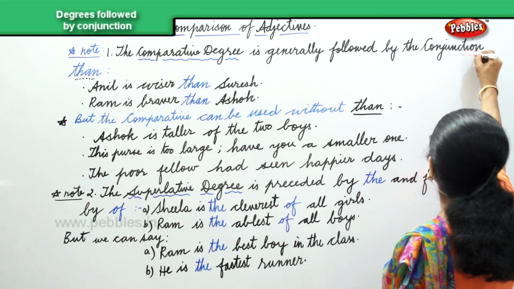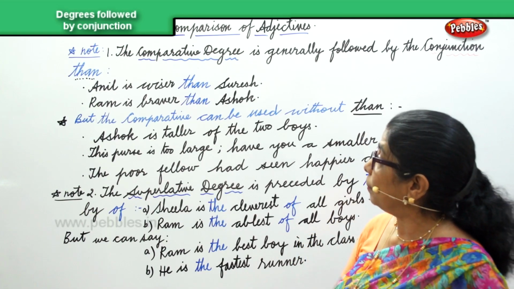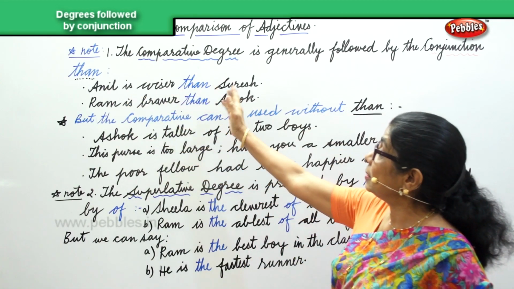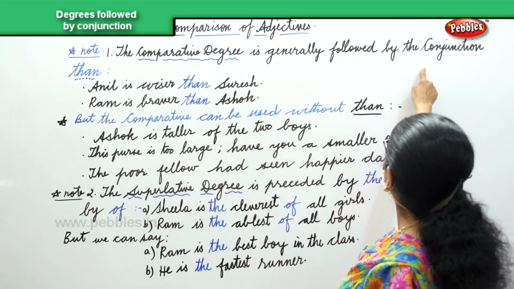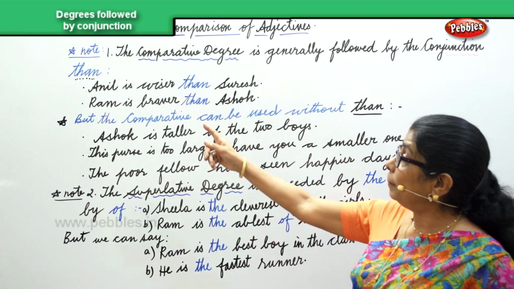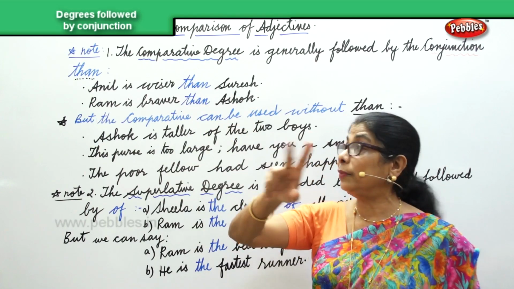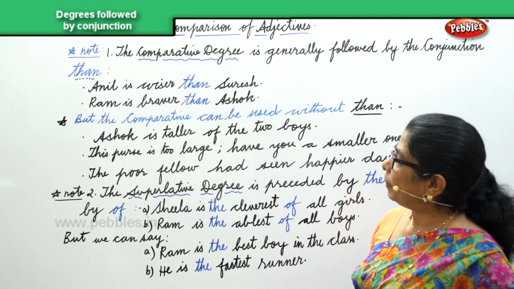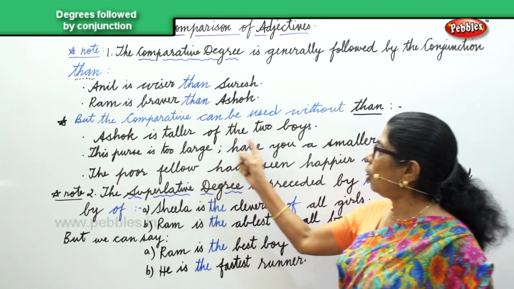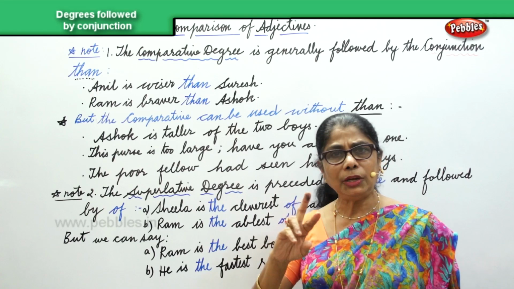That's how comparative degree is formed. Look at the example. Anil is wiser than Suresh. See, we use the conjunction here. Ram is braver than Ashok. Here we are comparing two people. But the comparative can be used without than. Ashok is taller of the two boys because we are comparing two people.